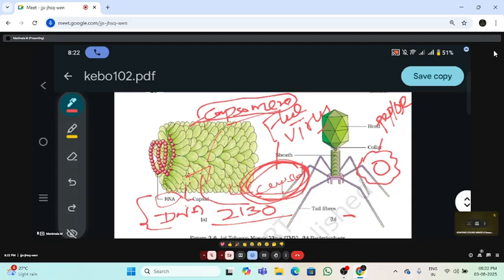So what do you mean by peplos or envelope? In which organism can we call the envelope peplos?